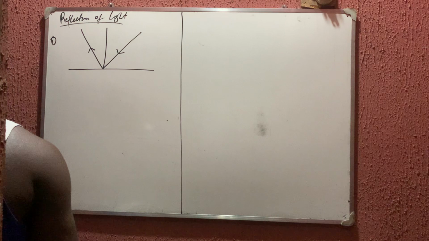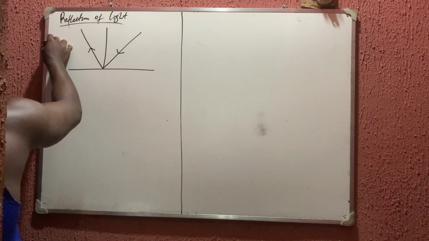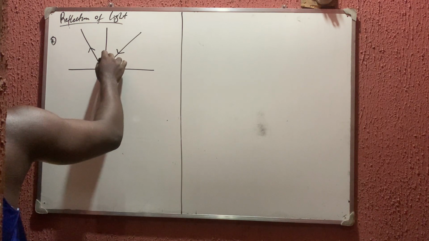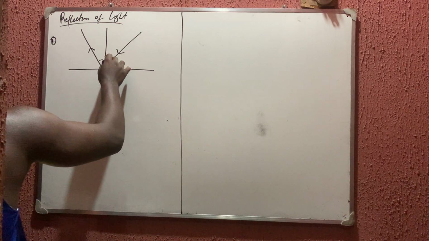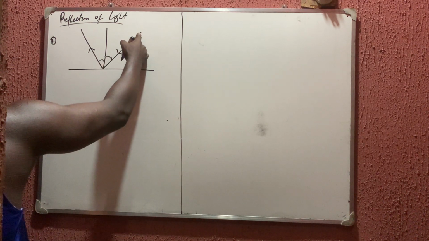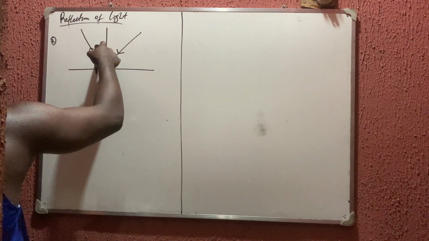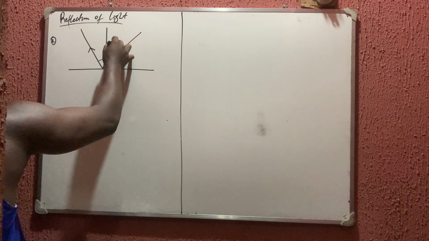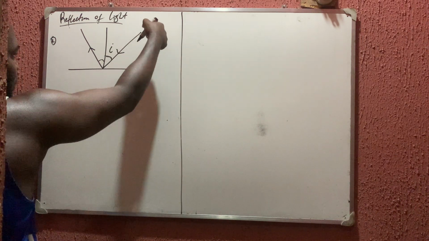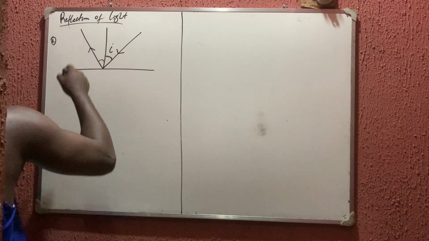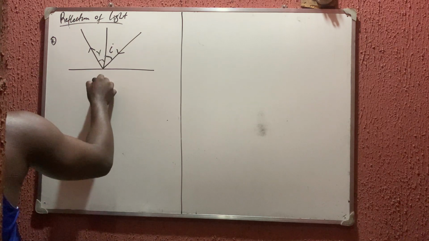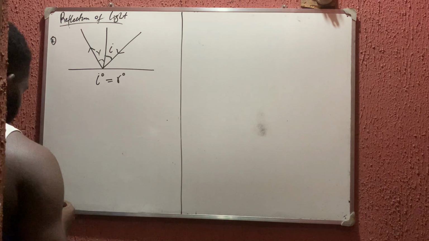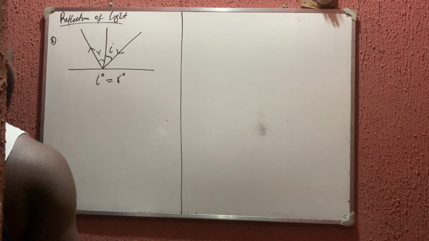That is number one. Then number two says that the angle of reflection is equal to the angle of incidence. The angle of incidence is the angle the incident ray makes with the normal and not with the plane. This one is called the angle of incidence because it is the one coming in, and the one moving out is called the reflection. So the angle of reflection is equal to the angle of incidence. That is the second law of reflection.